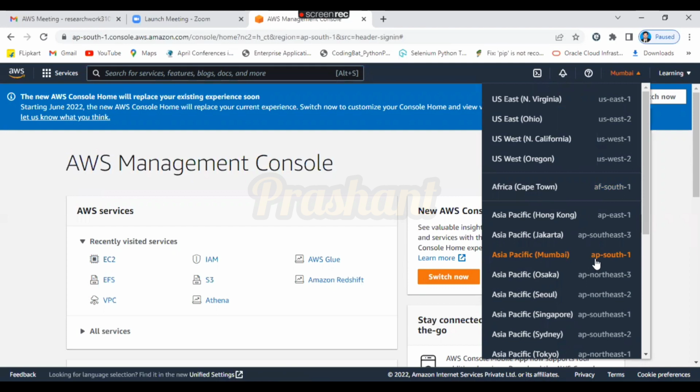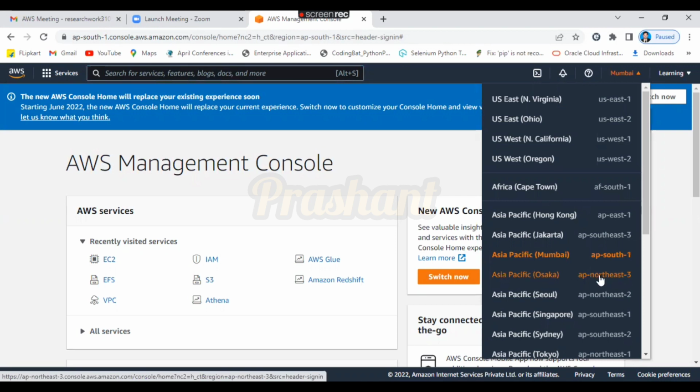And these are AP South 1A, AP South 1B, AP South 1C, the availability zones. Once we create anything, we select the availability zone, and our data is replicated in all the availability zones. That's why we say AWS is highly available. Maybe in the interview you will get a question: how can we say AWS is highly available and highly scalable?